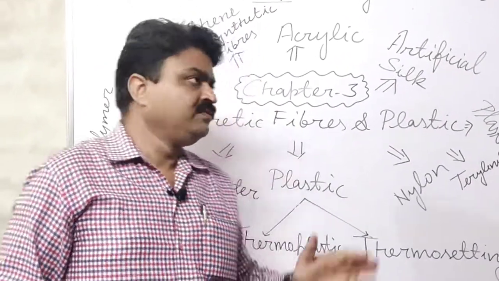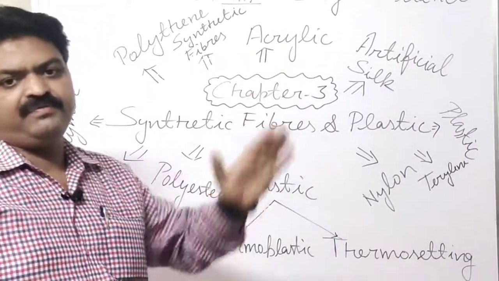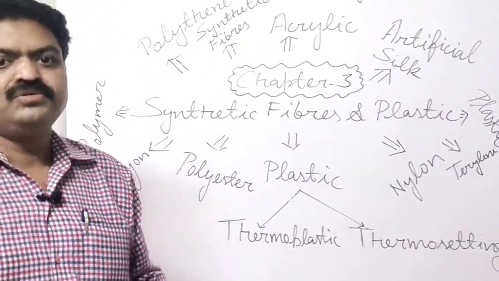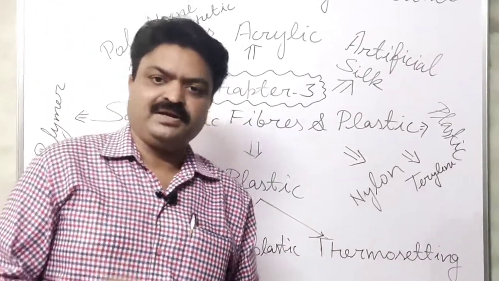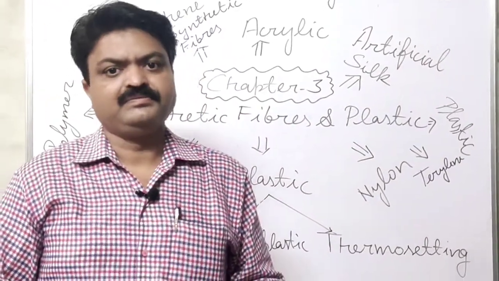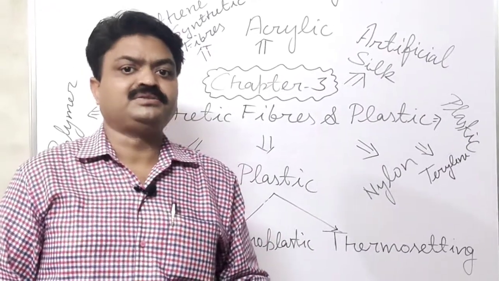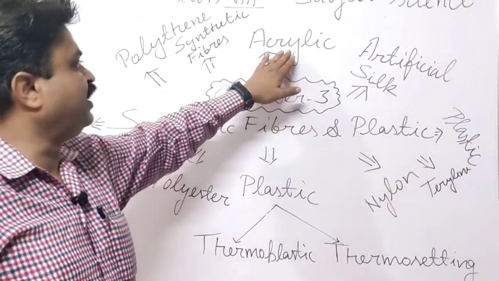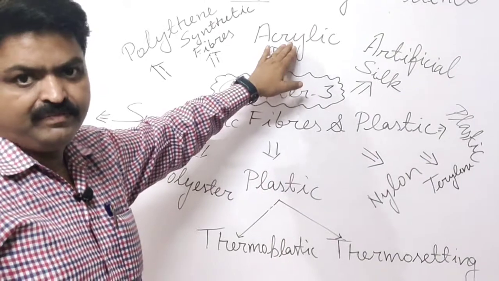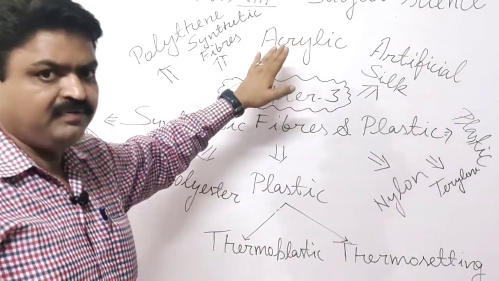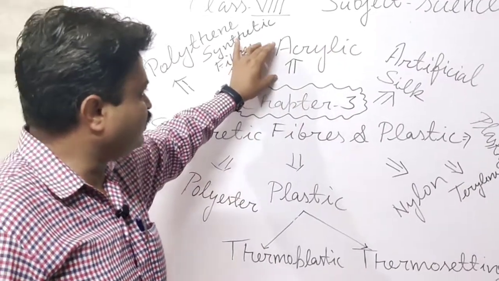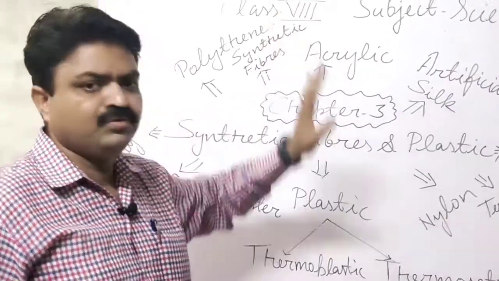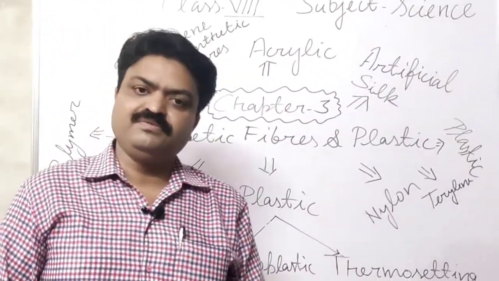That's why acrylic fiber is used to make shawls, sweaters, blankets, carpets. So these materials are prepared by acrylic, the fiber that looks like wool. That's why acrylic is also known as artificial wool.